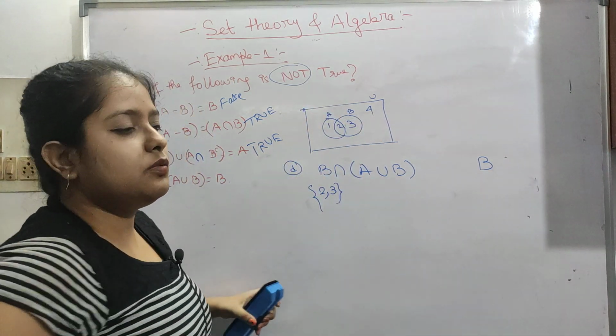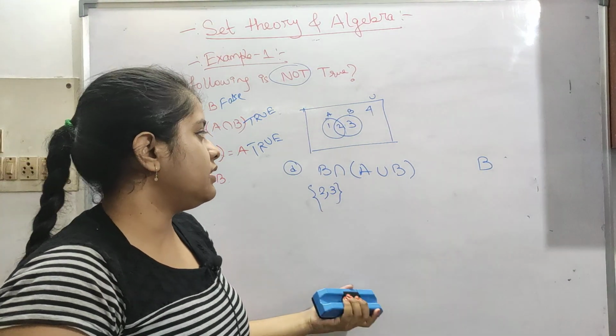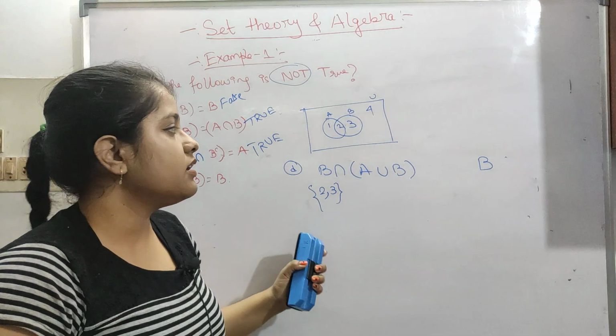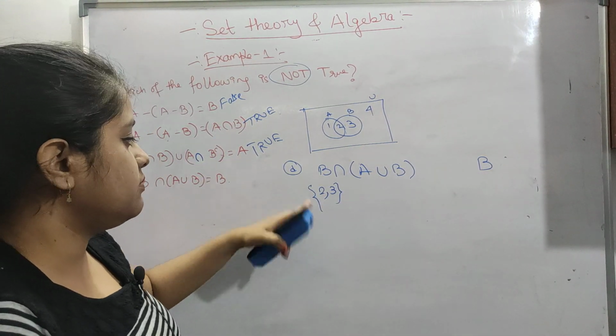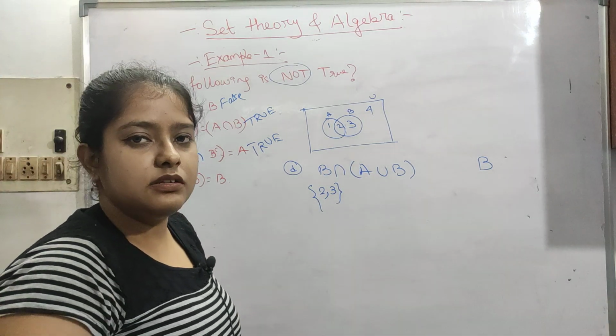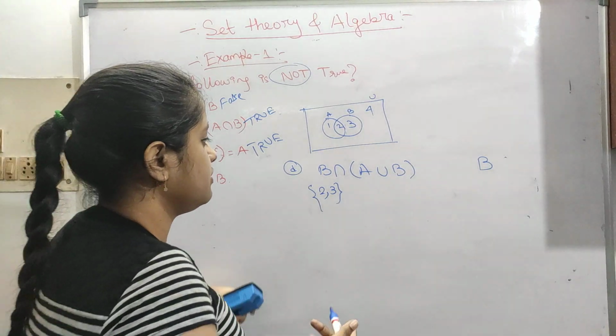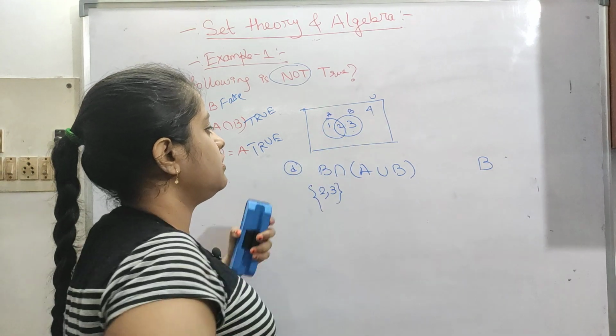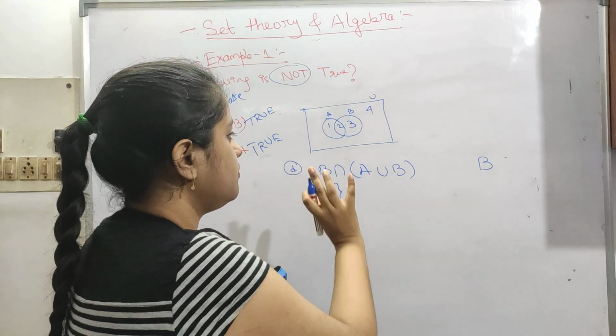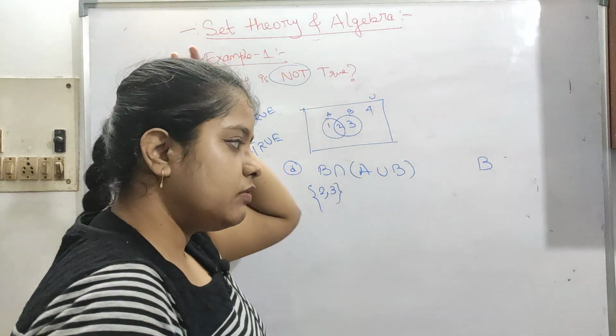You can number the regions in any way. If you number them in a different way, like 5, 6, 7, 8, you also get the correct answers. The elements might be different, but the answer will be correct anyway. If you take this as 1 and this as 3, with a different ordering, it will be the same.